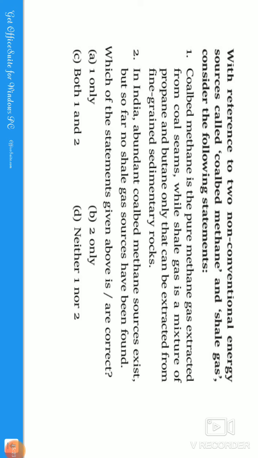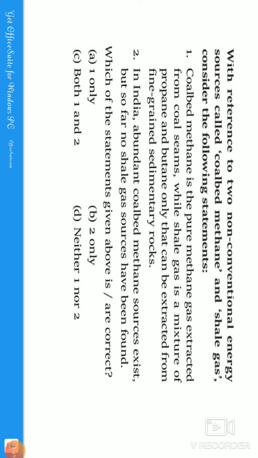Mainly methane is what the shale gas contains, and the other hydrocarbons are natural gas liquids: ethane, propane, and butane. It also contains some pollutants like CO2, N2, and H2S, carbon dioxide, nitrogen, and hydrogen sulfide. So this is about shale gas.